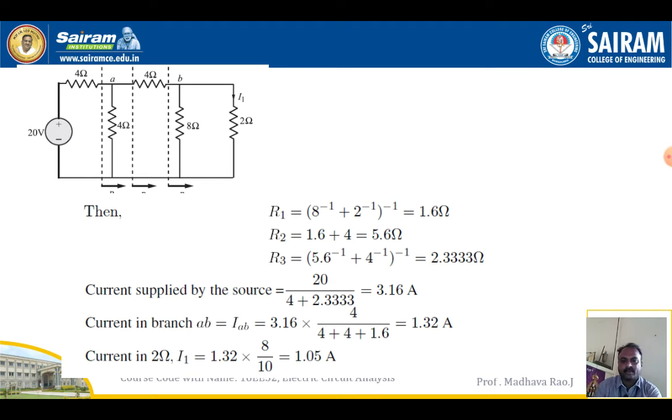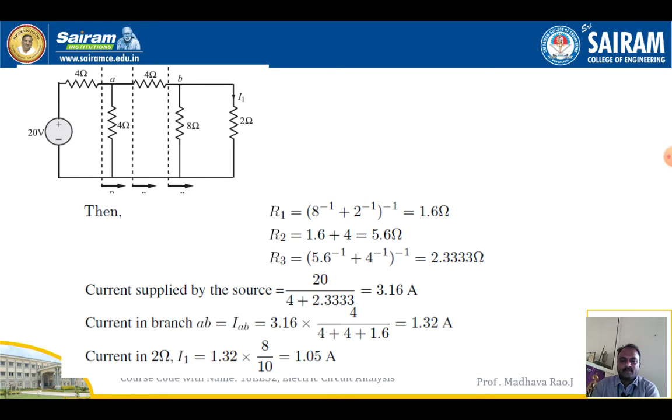3.16 amperes. 20 by 4 plus 2.33. So how we got this one: current supplied by the source. The voltage source is 20 volts divided by 4 ohm in series with 2.33. That's what the total resistance of the circuit will be, 4 plus 2.33. 20 by 4 plus 2.333 will get, so equal to 3.16 ampere.